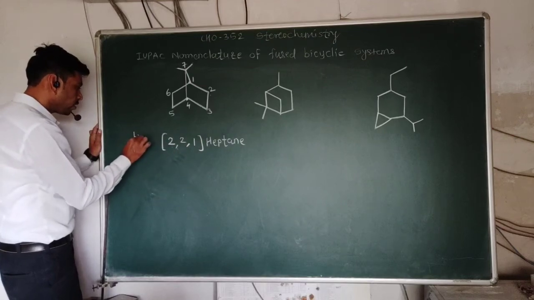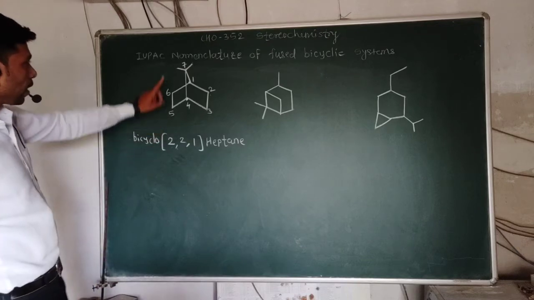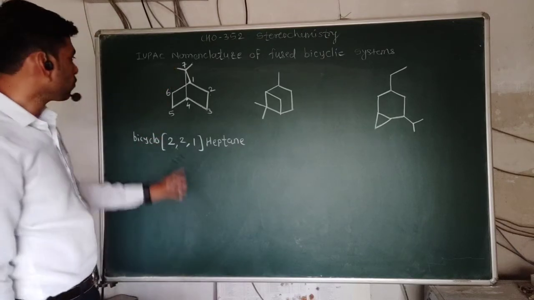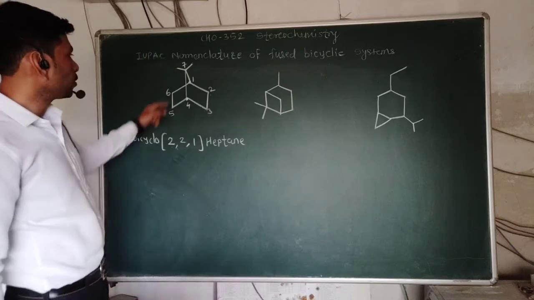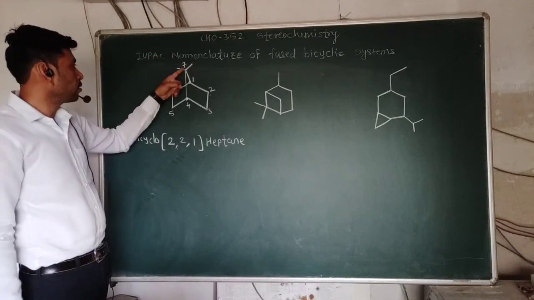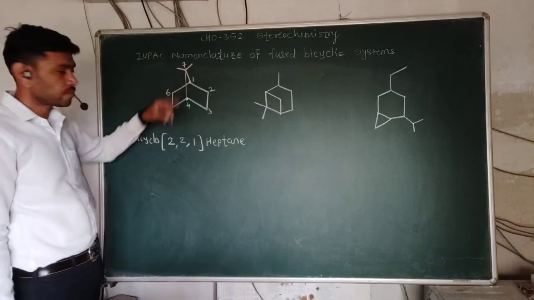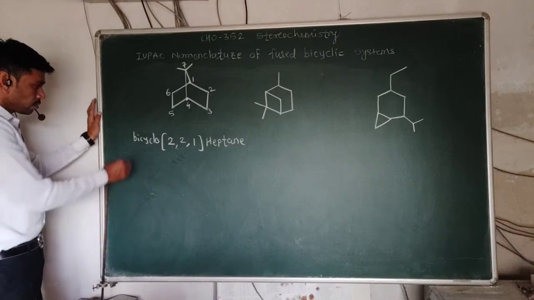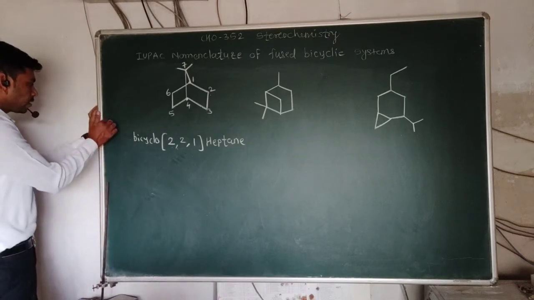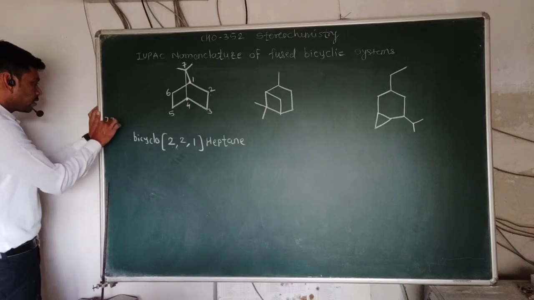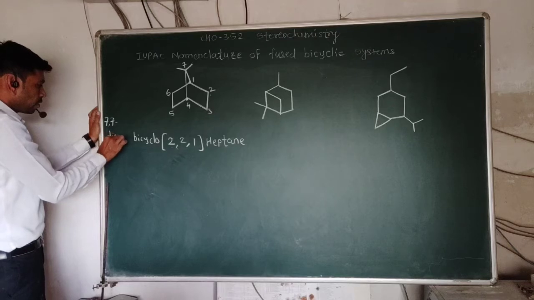Now we have to write the prefix bicyclo, and the number and position of the substituents. What is the position of the substituent? Here 2 methyl groups are substituents, at position number 7. So we write in front of the bicyclo prefix 7,7, and 2 methyls are there: 7,7-dimethyl bicyclo.